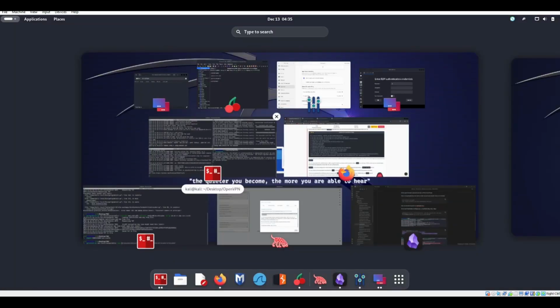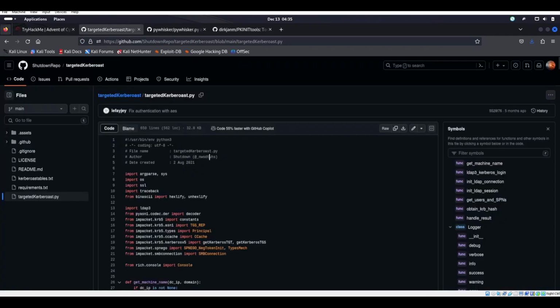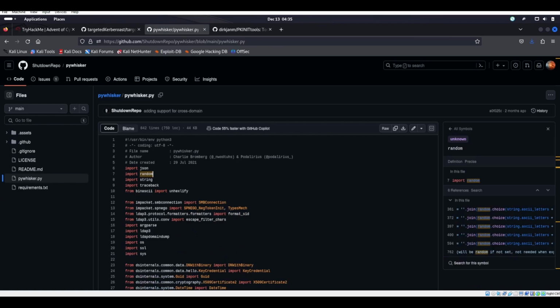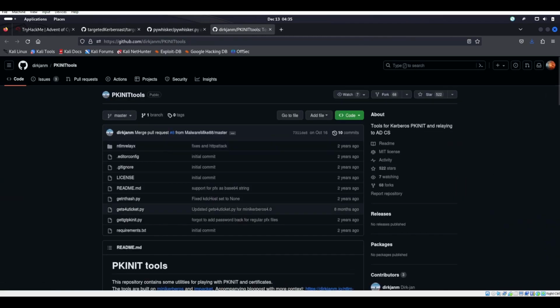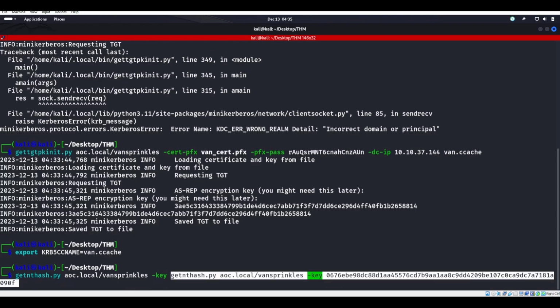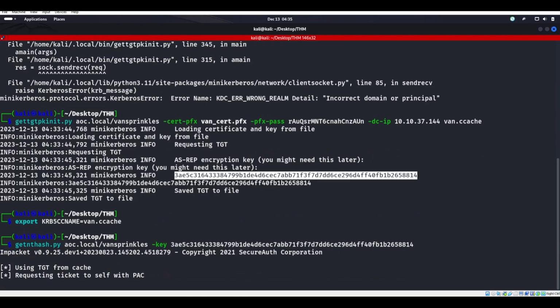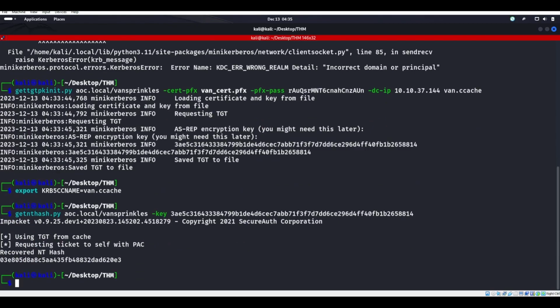So if we look at our scripts over here that we already looked at, that's targetedKerberoast, PyWhisker, and right here there's our getnthash.py, okay? As you see, I already put all these into my home .local/bin so they can just be called upon. I'm going to throw that humongous hash into there, that mini Kerberoast info right there. I'll throw this into here. And now we got a recovered hash. So now we have the hash for van sprinkles, right?